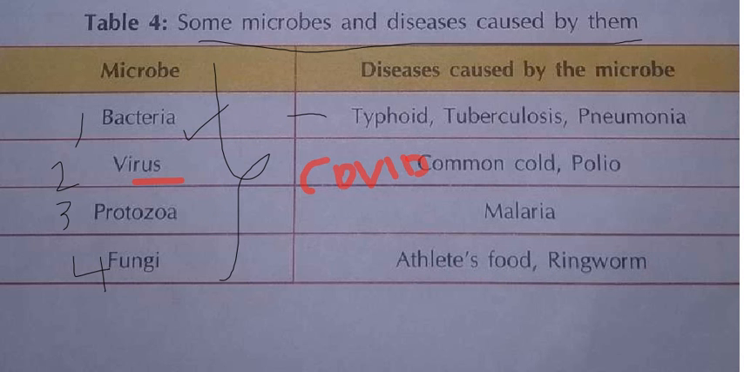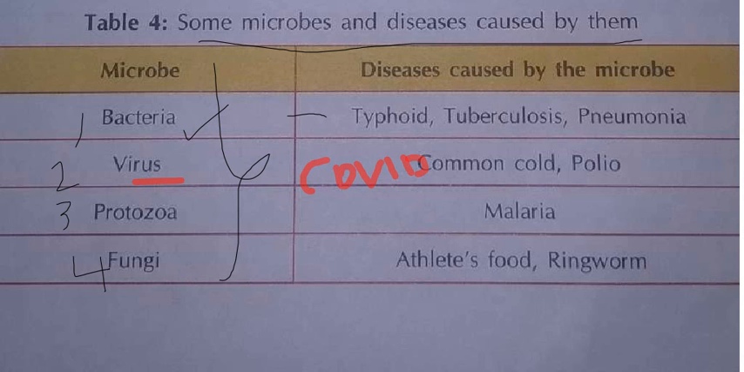They will ask, because of protozoa which disease you will get. Typhoid, common cold, malaria, ringworm they will give. You should tick which answer? Because of protozoa, malaria. For fungi, if they ask, ringworm and athlete's foot. Virus means common cold, COVID-19, polio.